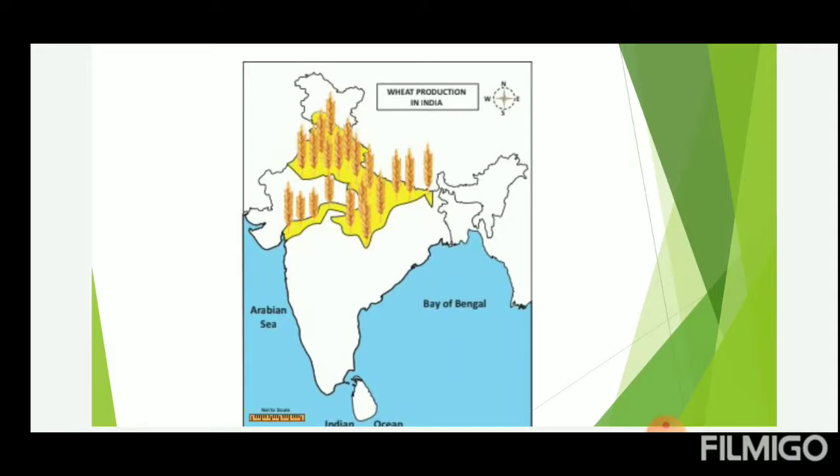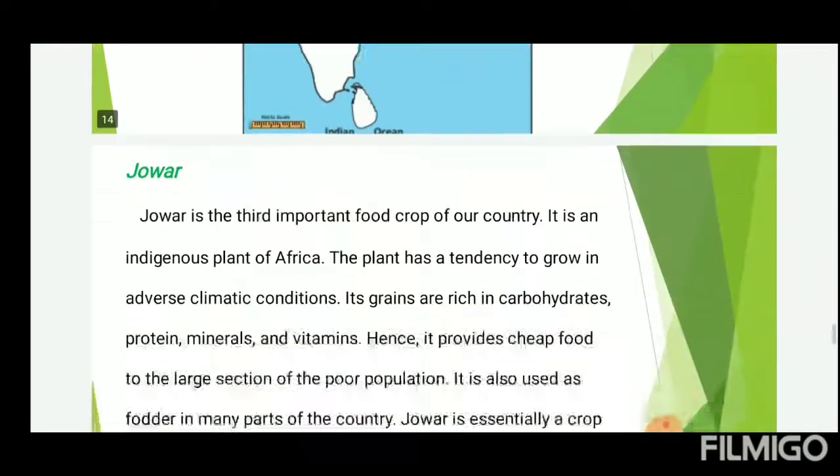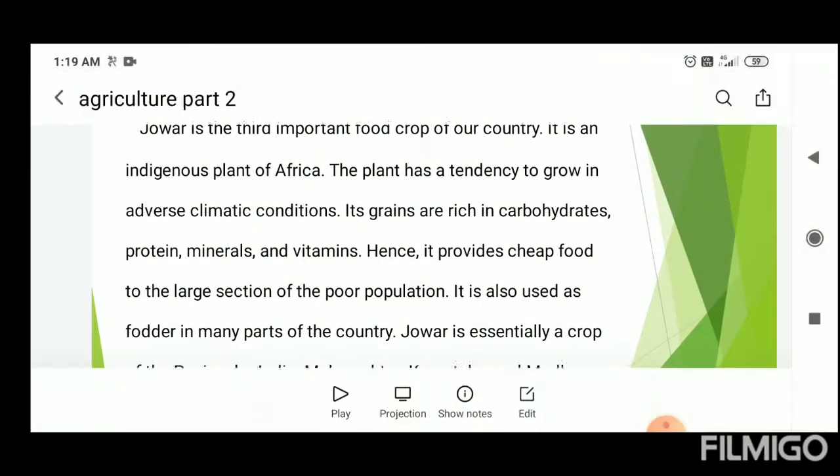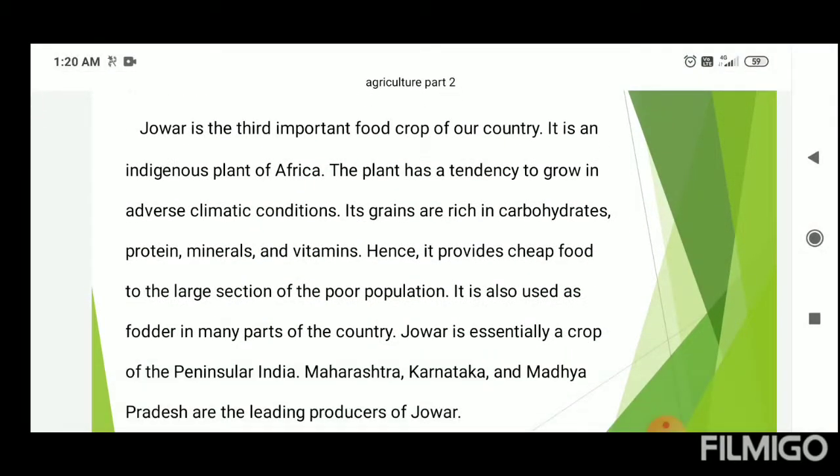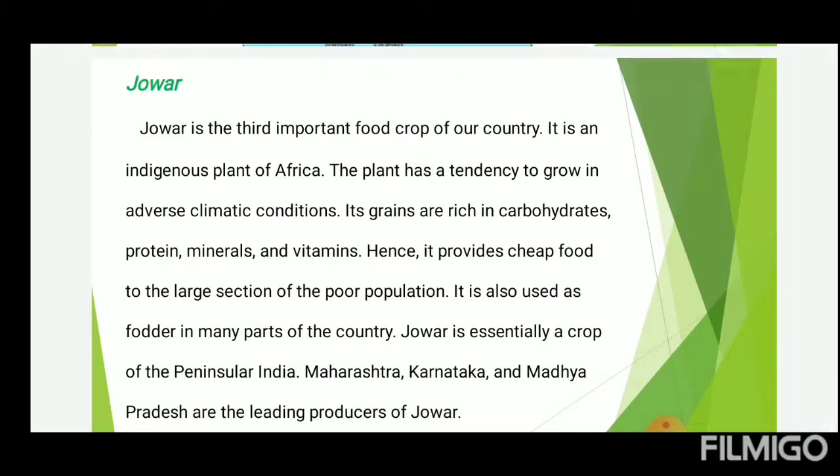Jowar. Jowar is the third important food crop of our country. It is an indigenous plant of Africa. The plant has a tendency to grow in adverse climatic conditions. Its grain is rich in carbohydrates, protein, minerals and vitamins.